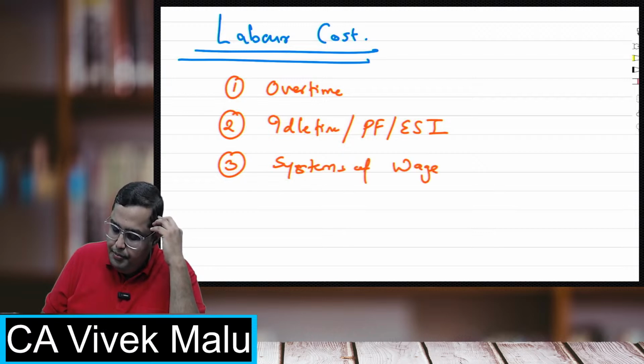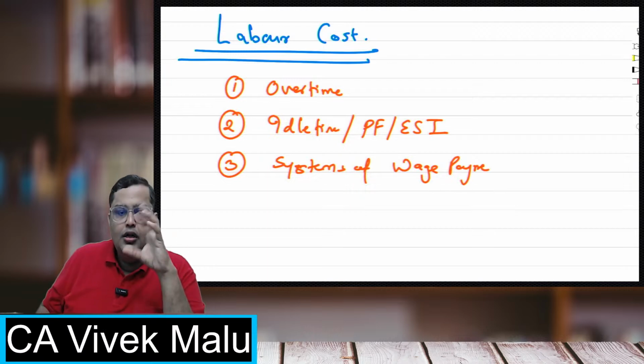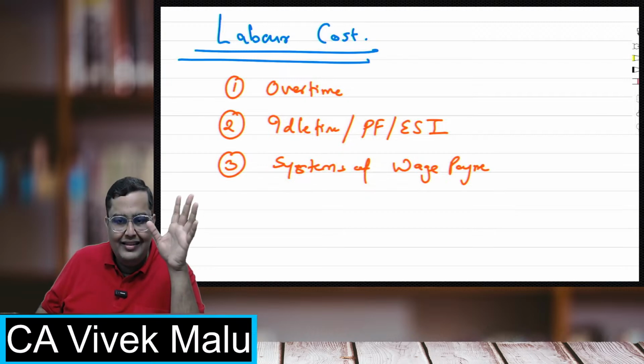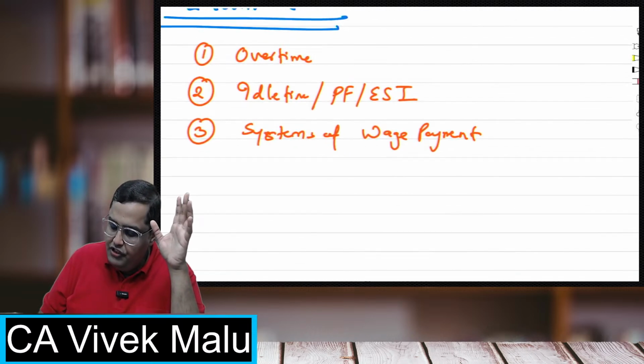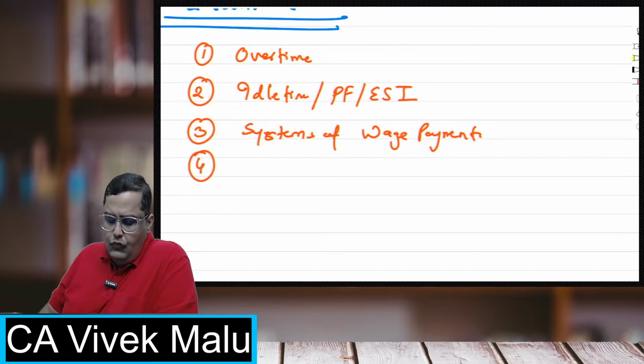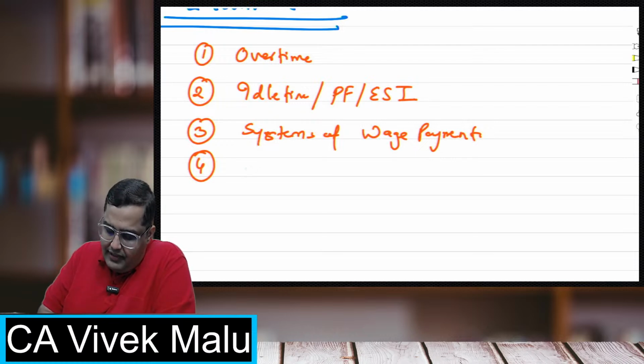Systems of wage payment, where you have the four systems: time based system, piece based system, Rowan system, Halsey system. So system of wage payments we have over there. The fourth one, overtime is done, idle time, ESI, then system of wage payments are there.